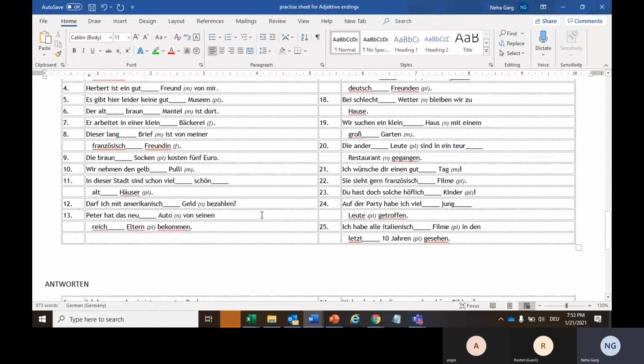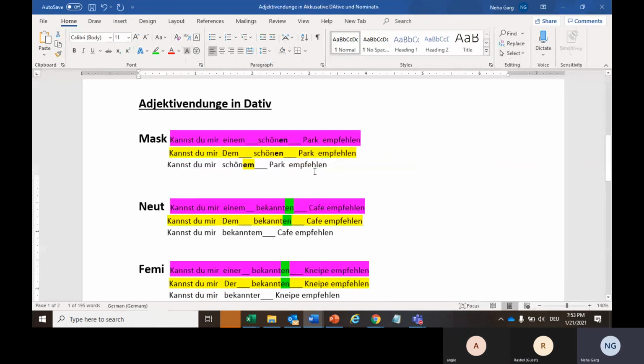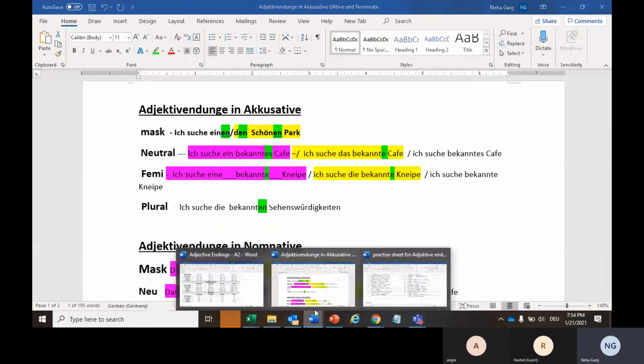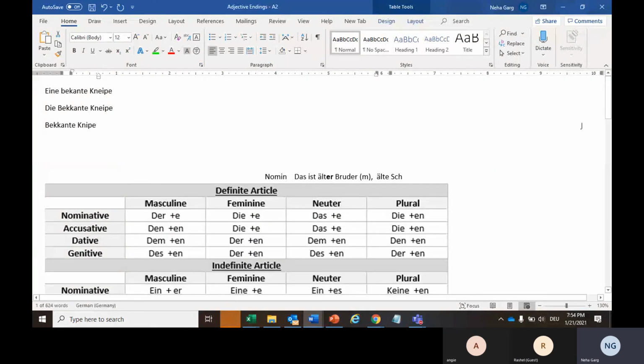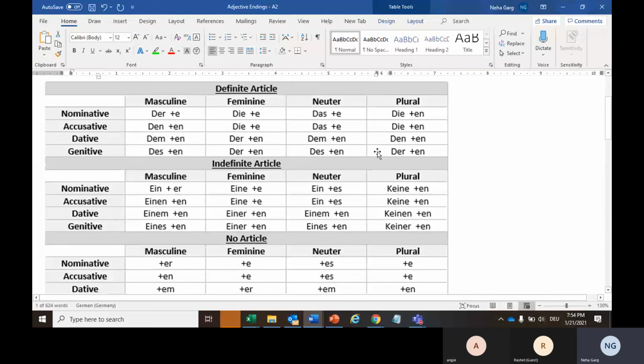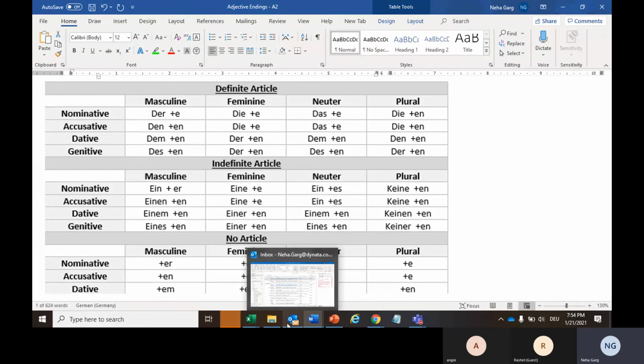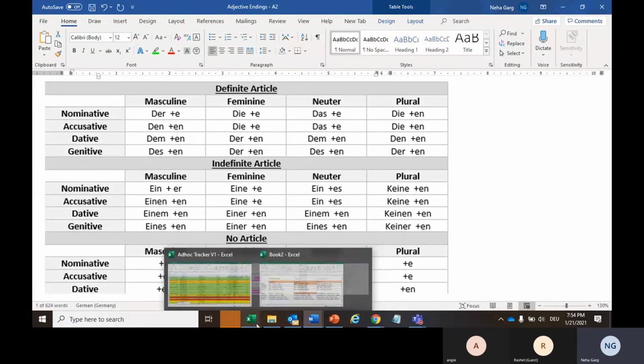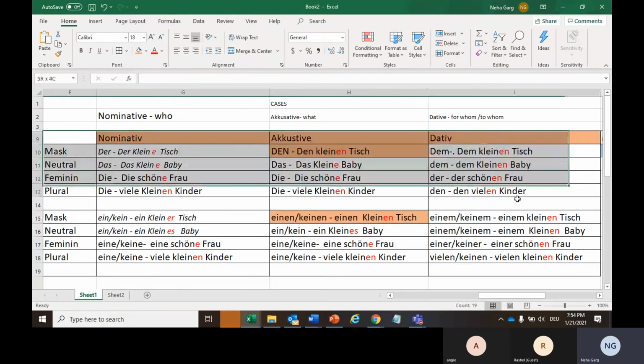In case any sentence, any topic, any case is not clear, you can just highlight it and ping it to me on WhatsApp, and then I'll explain why it is behaving in this manner. So first, to do this homework, you just have to go through these two sheets. This is for examples, and this is to make your base stronger, how this is happening. Or maybe you can see this sheet also, which you have just made in your copy.